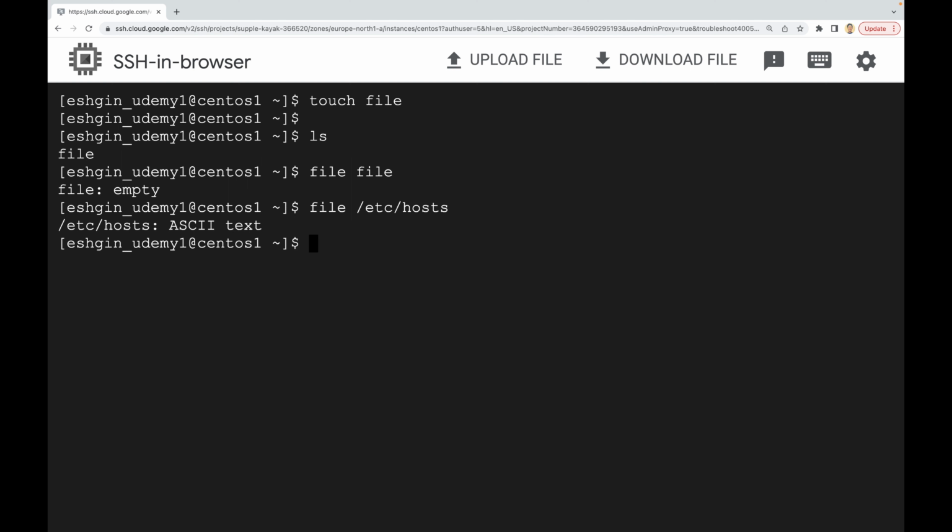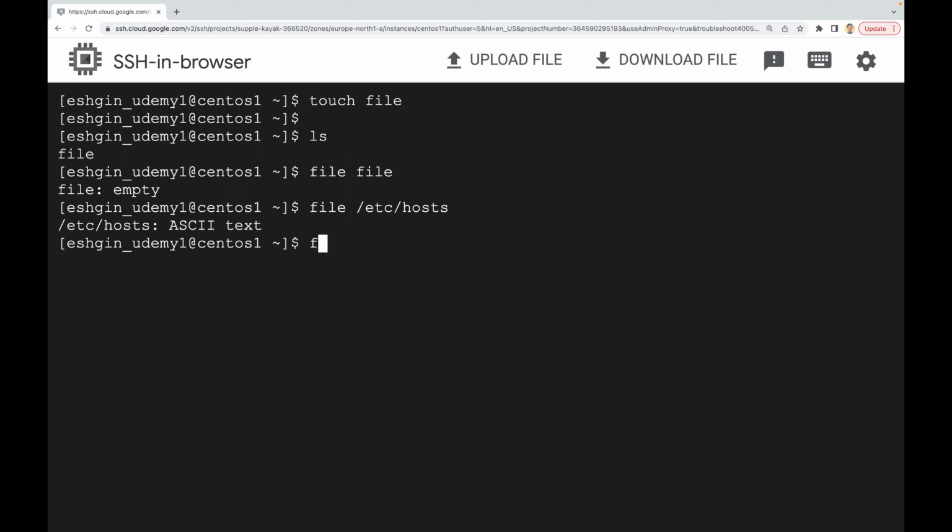Let's say that you want to create a lot of files. Their names will be similar. For example, file1, file2, file3, file4. There's a way that you can use the touch command a lot of times. For example, touch file1, touch file2, touch file3, etc. But there is also one easy way in order to do that.